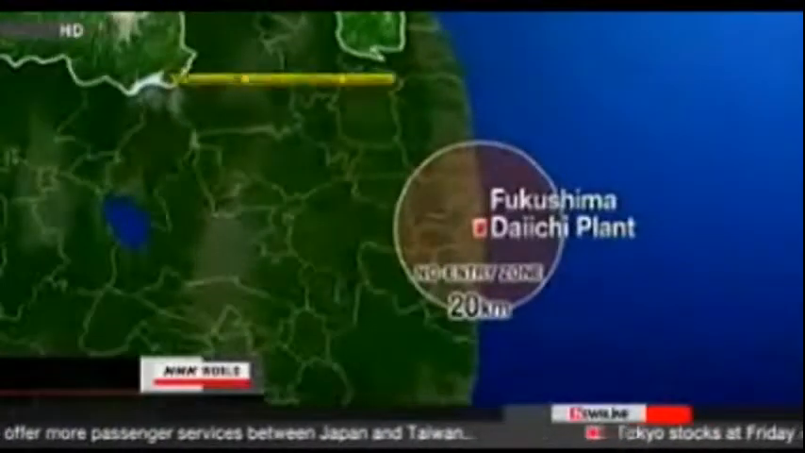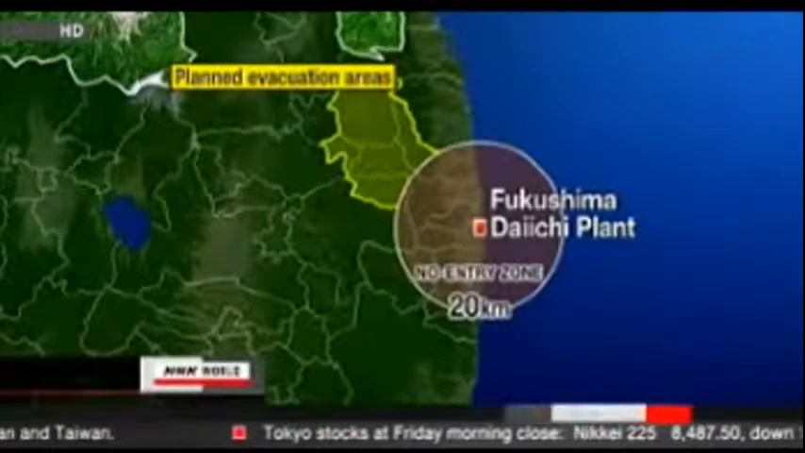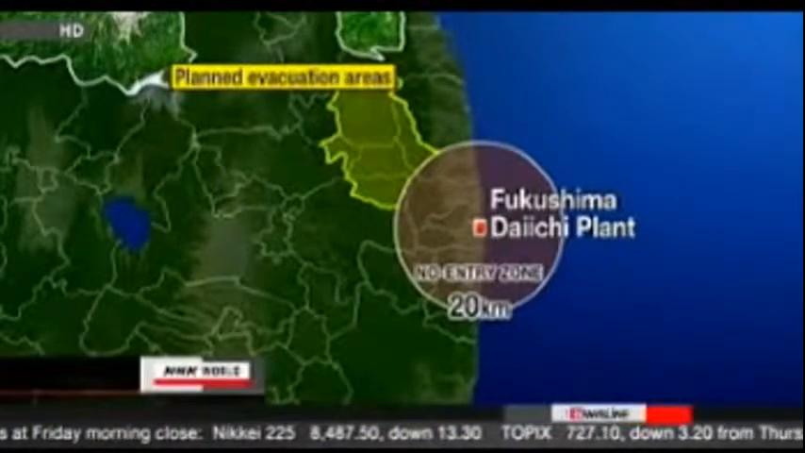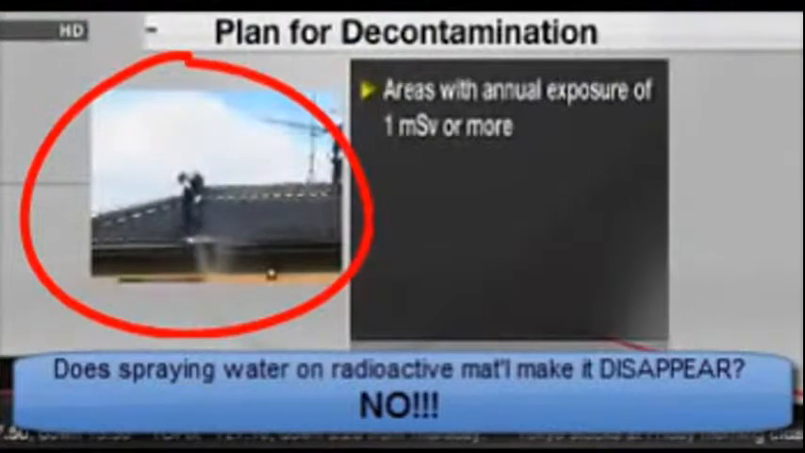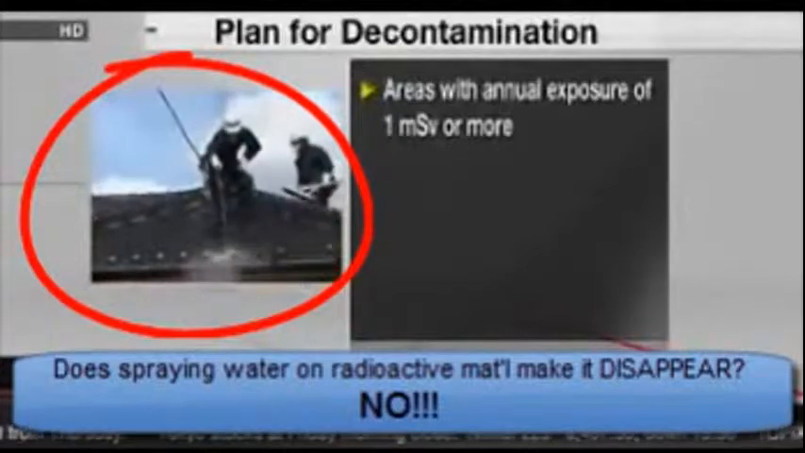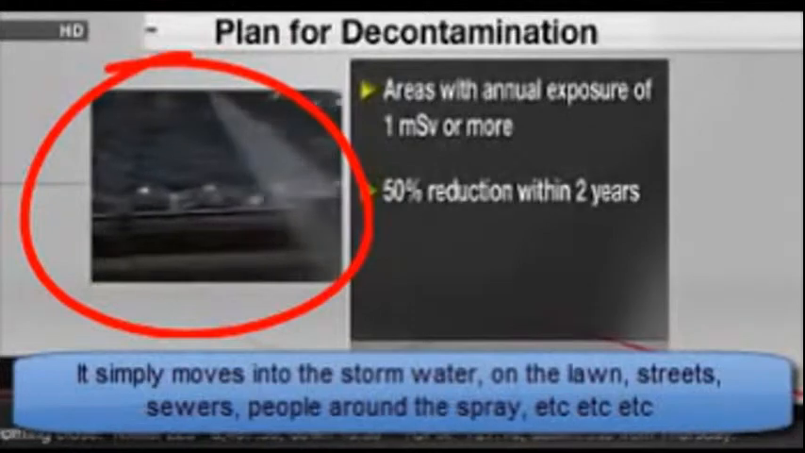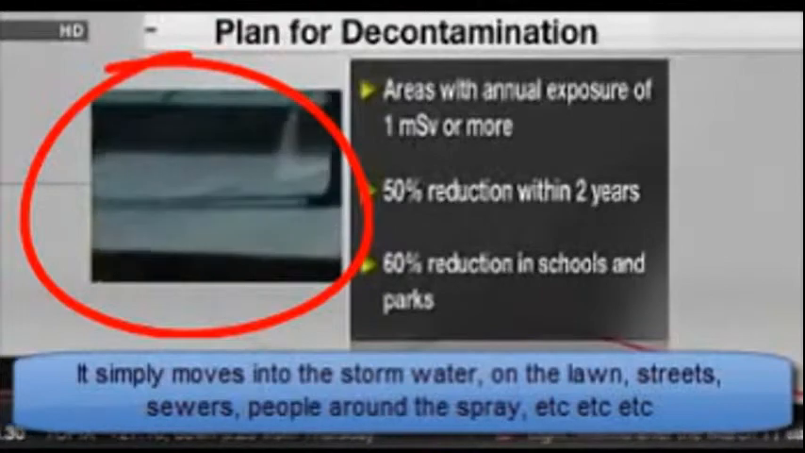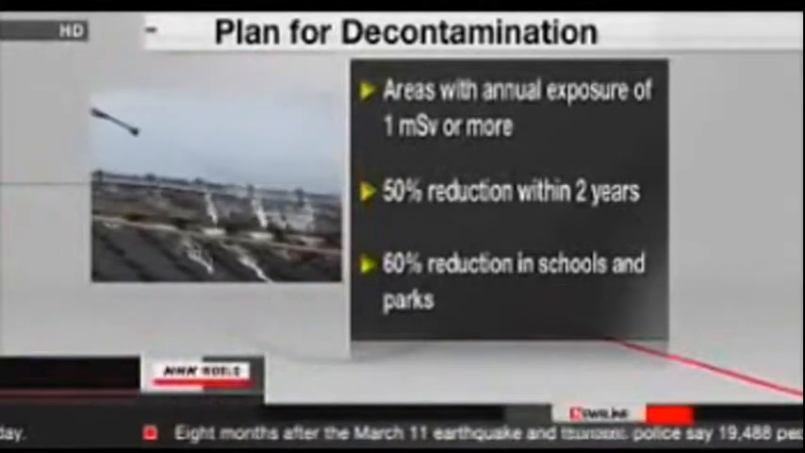The central government will be responsible for decontaminating the no-entry and evacuation zones. Radiation levels in these areas are especially high. Local municipalities will plan and carry out the cleanups in other affected areas. The central government will pay their bills. The plan says decontamination work will be carried out in areas where the annual radiation exposure reaches 1 millisievert or more. The Environment Ministry aims to cut radiation levels by about half within 2 years in areas where the annual radiation is below 20 millisieverts. The reduction target is raised to around 60% in schools and parks where children spend a lot of time.